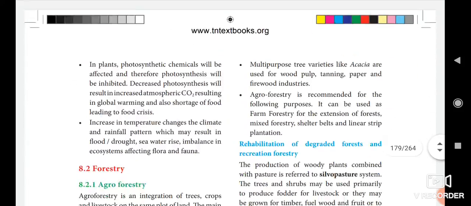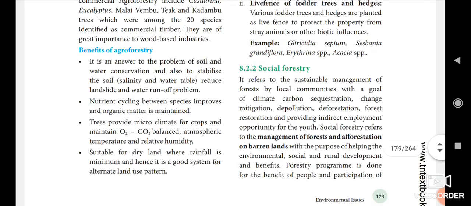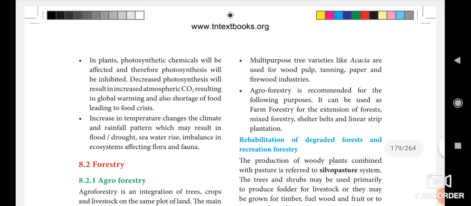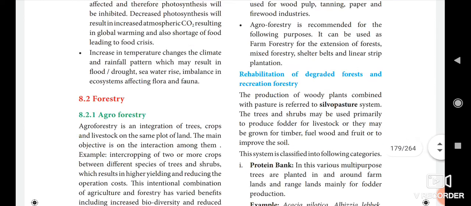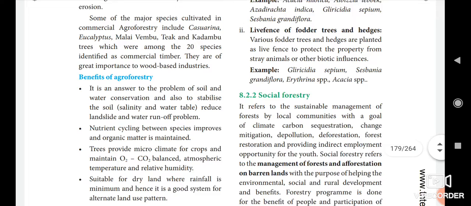And we see the forestry. Agroforestry is an integration of trees, crops and livestock in the same plot of land. That is called agroforestry. Then next we see the benefits. What are the benefits of agroforestry? Then rehabilitation of degraded forest and recreation of forestry. Here it is classified into two categories. One is protein bank and the other one is leaf fence of fodder trees and hedges.